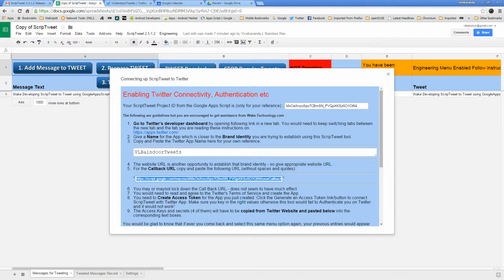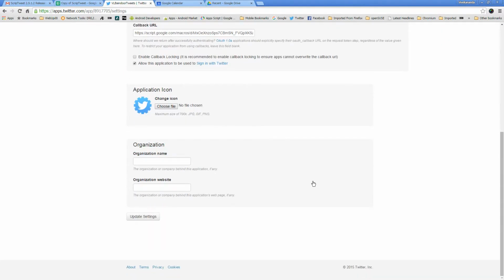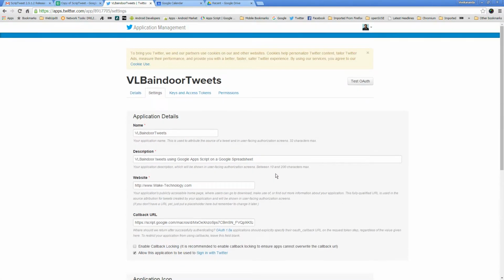So you need to follow the next few steps very carefully. Okay. We need the access keys and secrets. There are 4 of them. Here. Keys and secrets. Keys and access tokens.